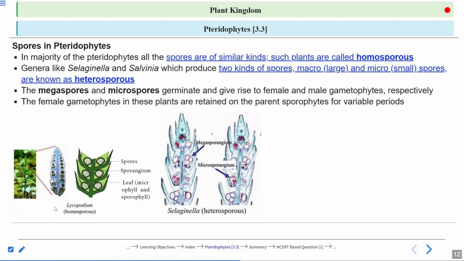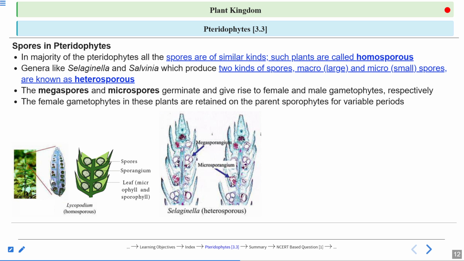This is Lycopodium. Now in the case of Selaginella, this is the real figure, a slide made from Selaginella. Here you can see the larger ones, the megasporangium, which bears megaspores. Here you can see the sporangia having very minute spores, present in the microsporangium.